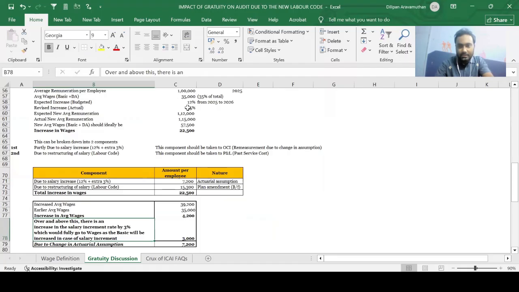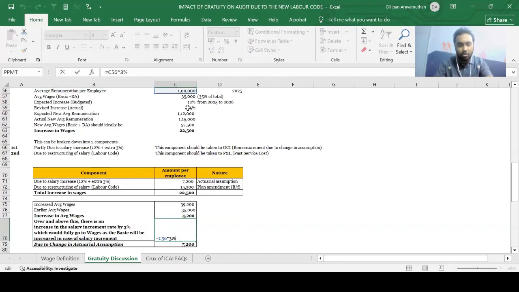So the procedure here is that the 3% increment over and above the 12% is on account of the basic increase, because your salary increment usually happens on the basic component, guys. So this 3%, when I apply it on 1 lakh, is entirely attributable to basic. When I'm applying the 15% on 35,000, I am not saying that it is entirely attributable to basic. I am saying that one portion of the 3% is attributable to basic. But the true picture is that the entire 3%, which is happening here over and above the expectation, 1 lakh into 3%, 3,000, should go entirely to basic because your salary escalation usually happens on your basic figure.